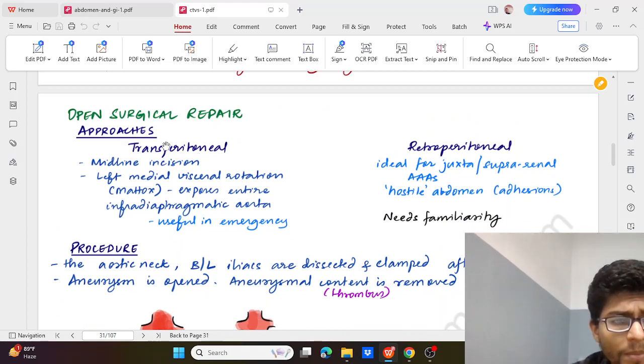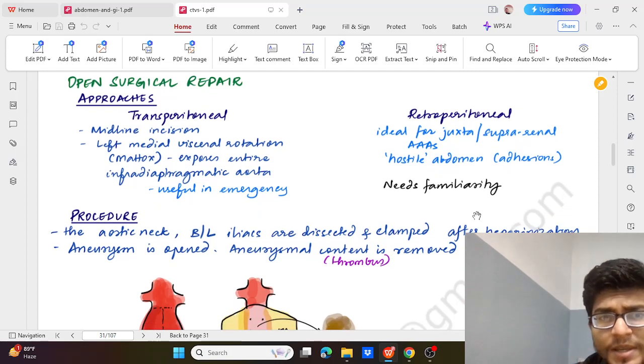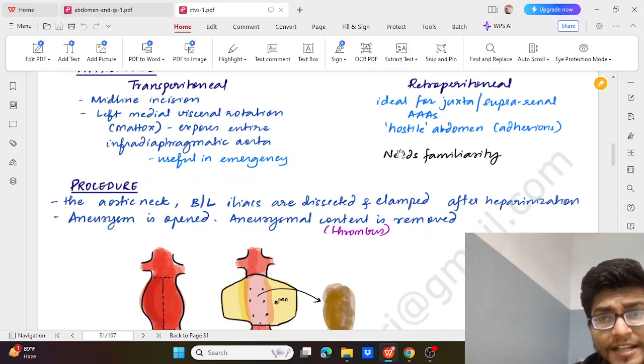Approaches could be open, that is transperitoneal or retroperitoneal. In transperitoneal, we go for a midline incision with left medial visceral rotation, that is MVR, where we explore the entire infradiaphragmatic aorta, and it is useful in emergency. Retroperitoneal is ideal for a juxta or suprarenal aneurysm, or when there is a hostile abdomen with adhesions, but this is difficult and needs familiarity, so it has to be an expert, trained surgeon.